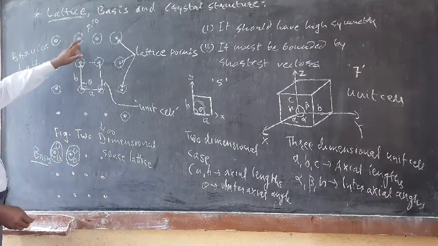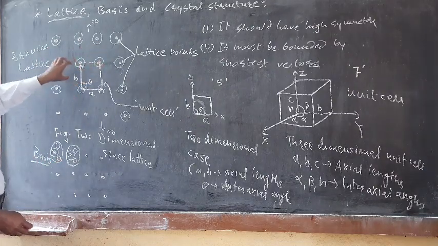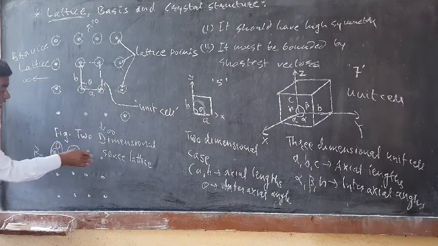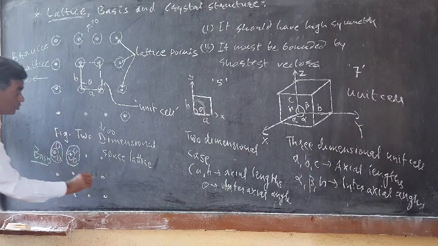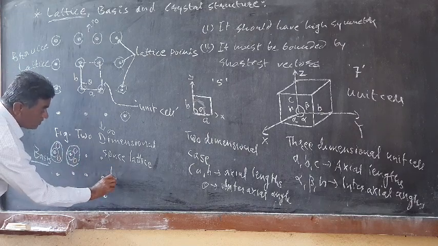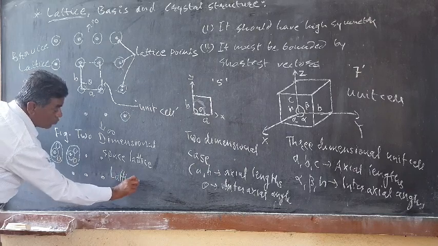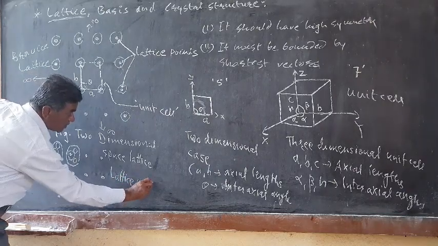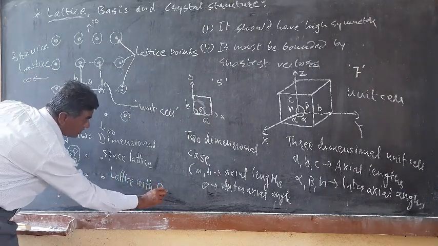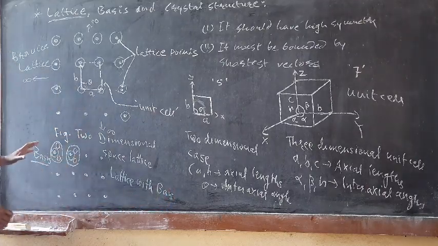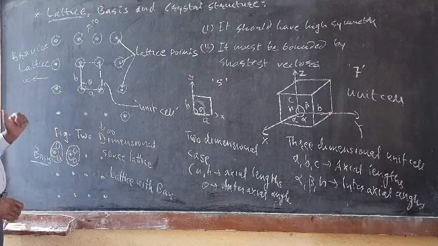Here only a single atom is located at every lattice point, so it is known as a Bravais lattice. And if a group of atoms is located at every lattice point, then it is known as a lattice with basis. Then the crystal structure is formed.